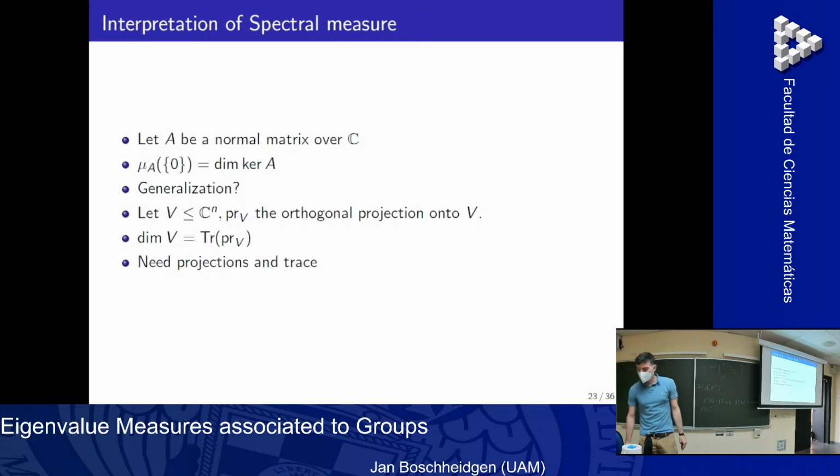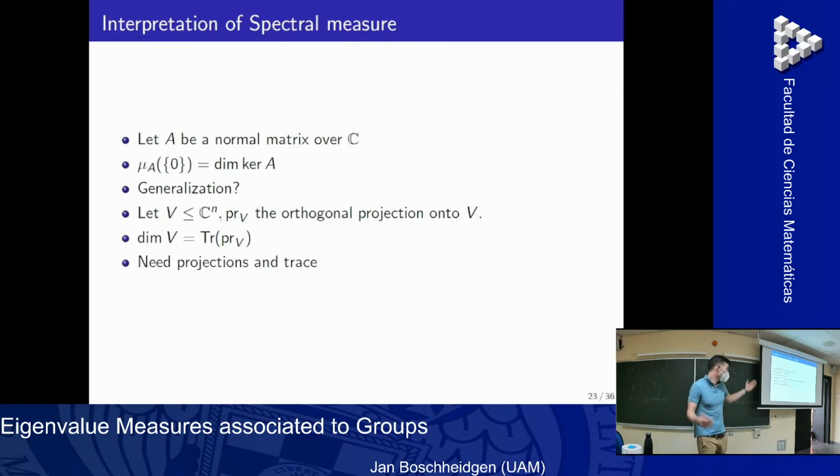Now let me tell you where all this actually comes from, and why we're interested in this. For any matrix, the dimension of the kernel of a matrix is just the eigenvalue measure in 0. I mean, the kernel is just how often 0 appears as an eigenvalue.